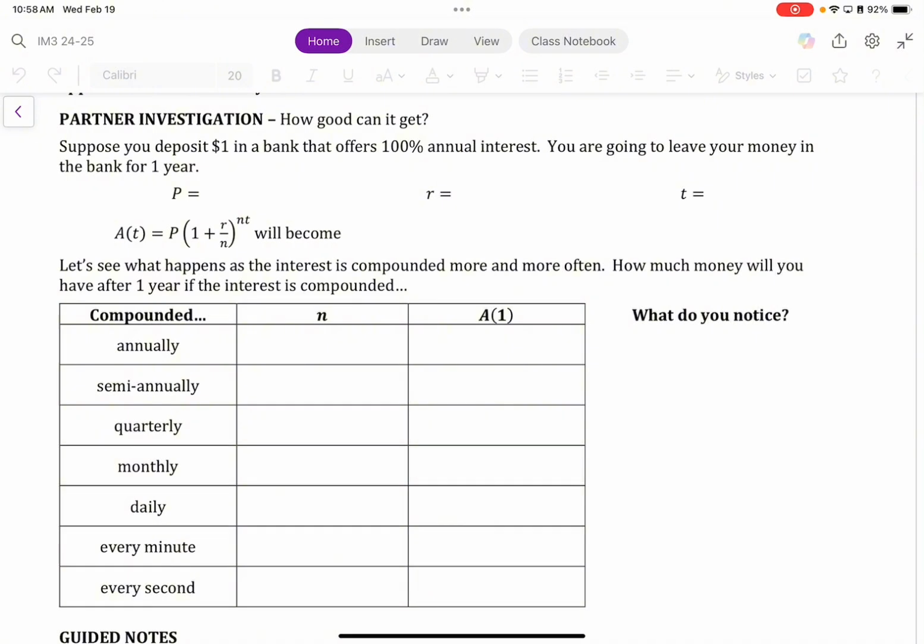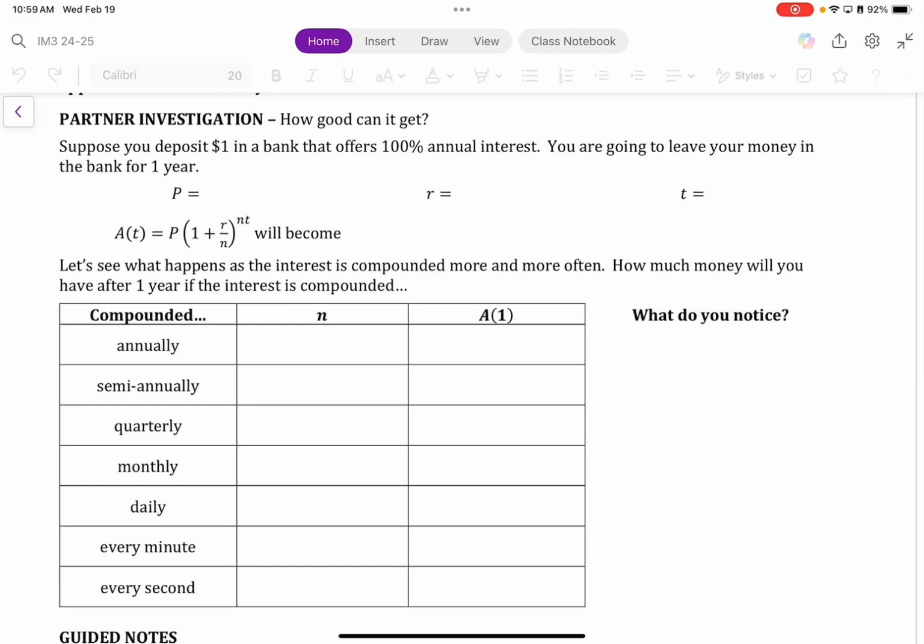Last week we explored compound interest, and we talked about this idea that anytime the bank counts how much interest you have with your money, that's a compound event. We talked about this, that the more often the bank compounds the interest, the more money that you will get. It makes sense, right? Because each time that you're compounding the interest, you're adding more and more interest on top.